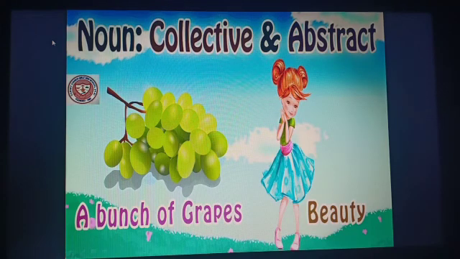See children, the pictures that you can see are two different pictures. One is a bunch of grapes and the other is beauty. Here, bunch is a collective noun and beauty is an abstract noun that you cannot see, hear, touch, or smell, only feel. You can feel the beauty that the girl has. You can see the grapes. Okay?